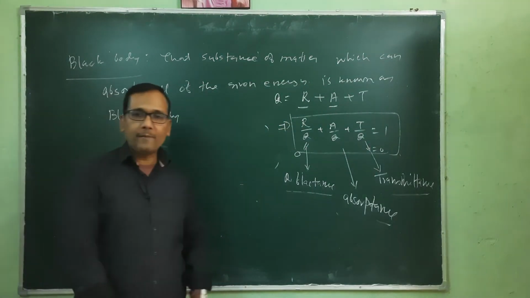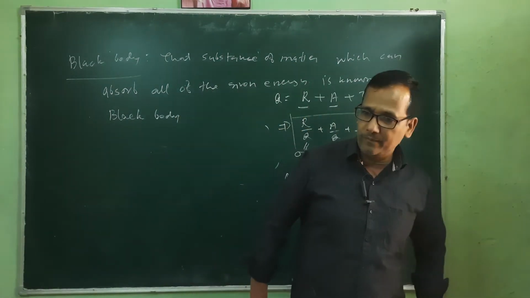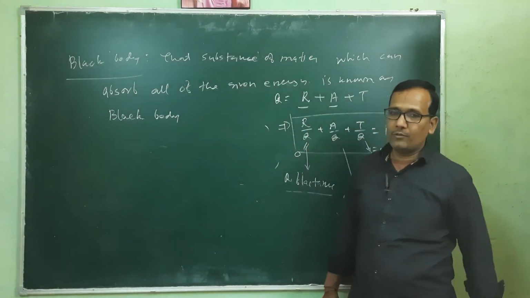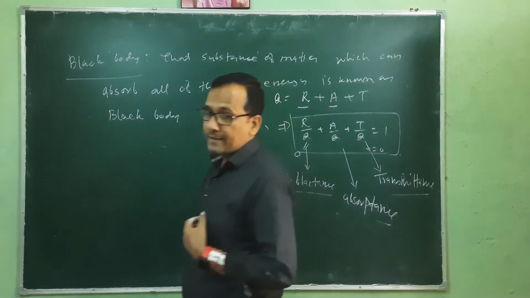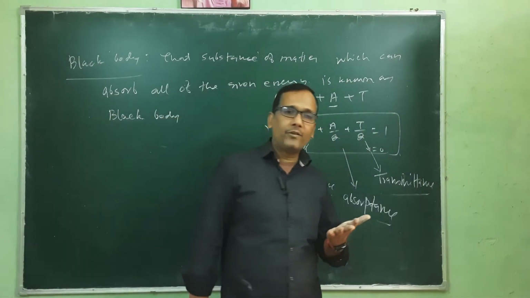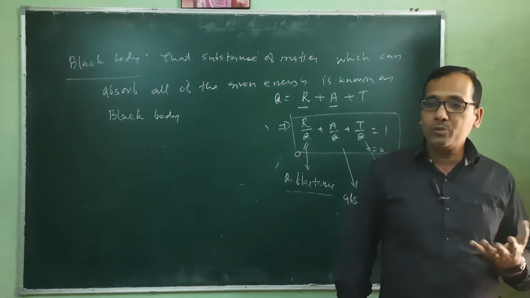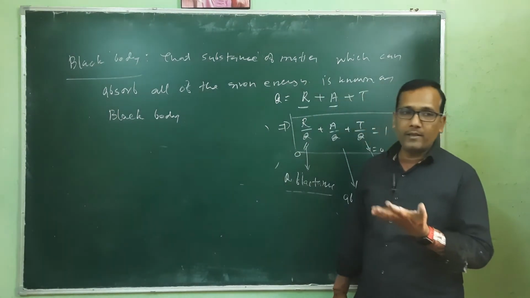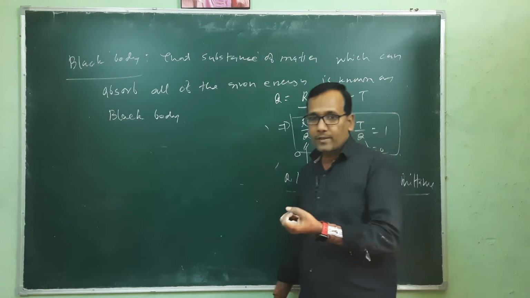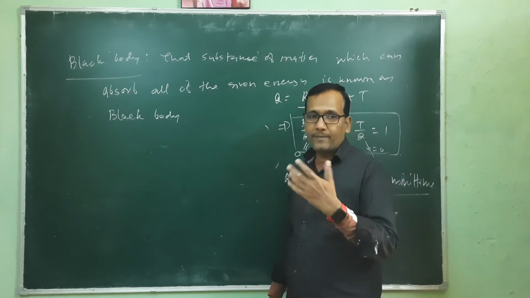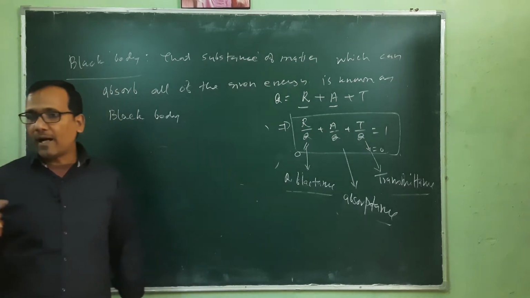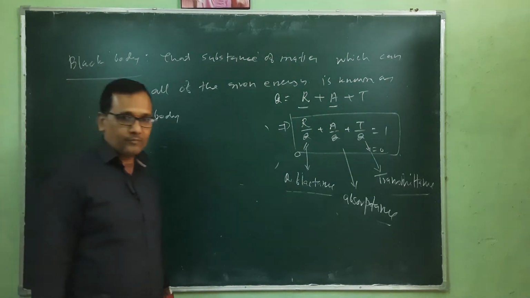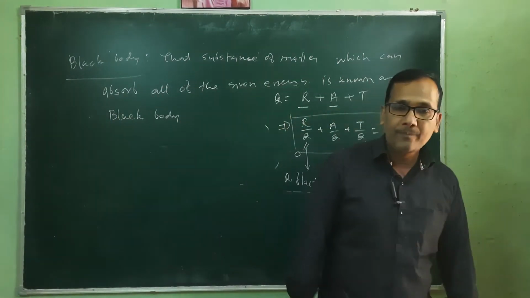Generally, black color absorbs more energy. The term black is used here because the black body absorbs almost all of the energy. In summer, it is generally suggested to use light colored clothes, because the reflectance of light color is more, and if you use dark or black clothes, they will absorb more energy.